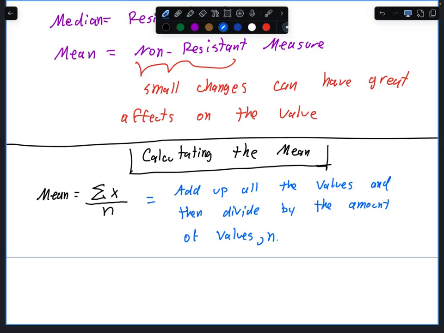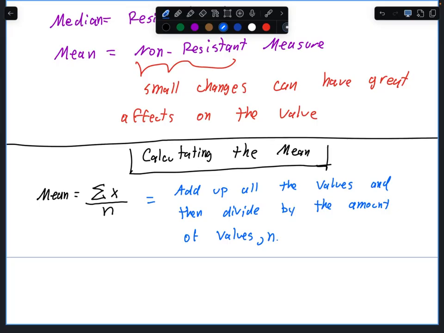The amount of values. How many students. N represents how many students. And what does x represent? Not the total. X represents the response. Each x represents a response.